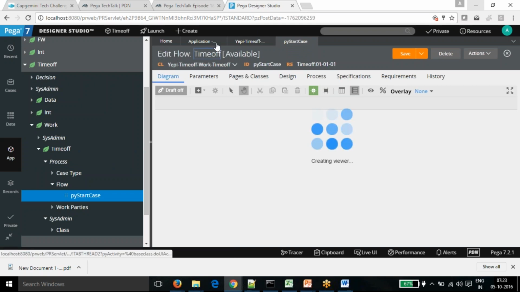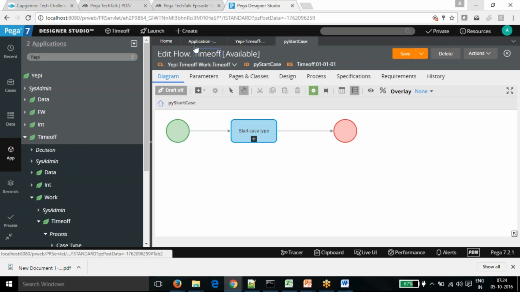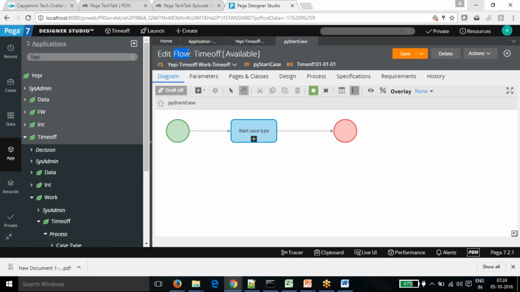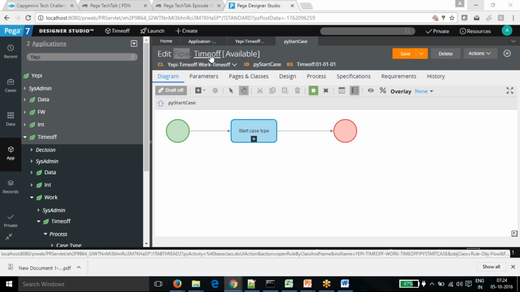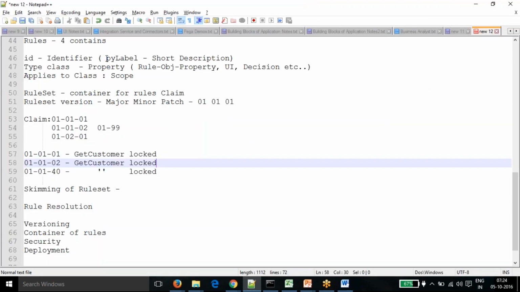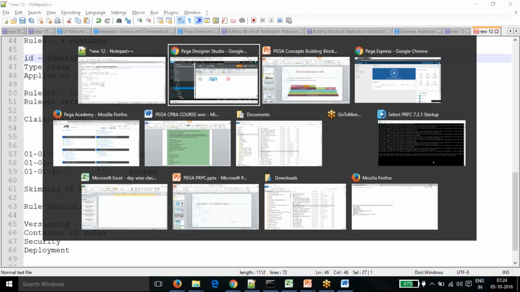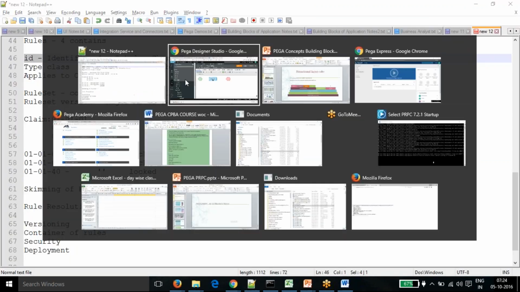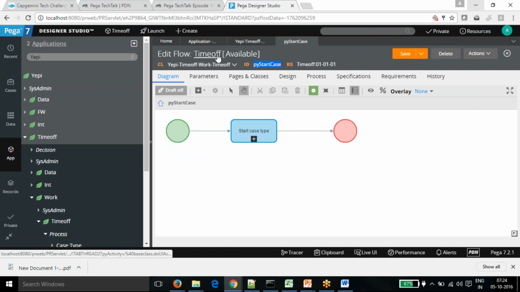At the top of every rule in Pega, you see the information about the rule. It shows the type of the rule, which here is flow. Then you see the label, the PY label short description, where we display the short description. There is one ID, which defines the name of it. The PY state case is the ID for that rule, and the label is the description about that rule.